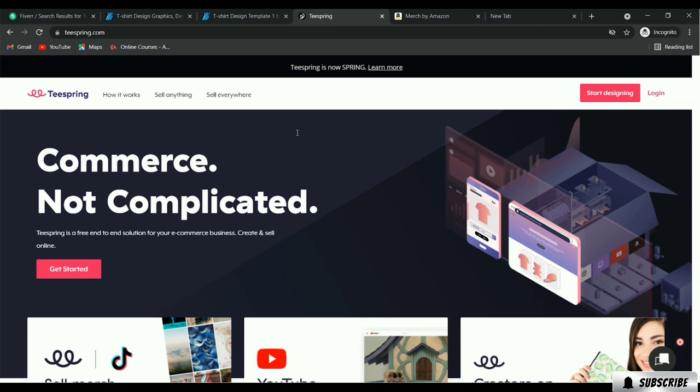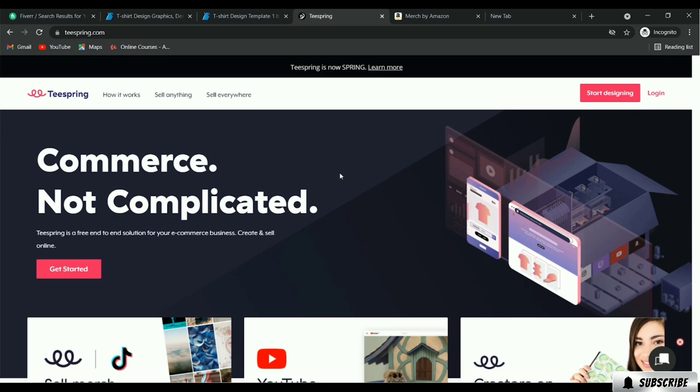So you just have to sign up here, and you can take a look, sell anything, sell everywhere, or start designing. So you have to sign up here, and then upload your design, and once your design is approved, you will be able to sell your t-shirt design on teespring.com.